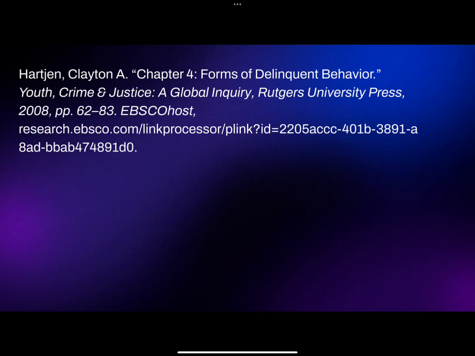It emphasizes that delinquency varies widely by culture and legal system, showing that societies define and respond to youth misbehavior in different ways. Harjan argues that these behaviors are shaped by social conditions, such as inequality, weak institutions, and limited opportunities, rather than individual choices. Even though the issue is being viewed through a larger lens, the risk factors that contribute to gang violence have remained consistent on a global level, meaning that if the same strategies were implemented, they would still be effective.